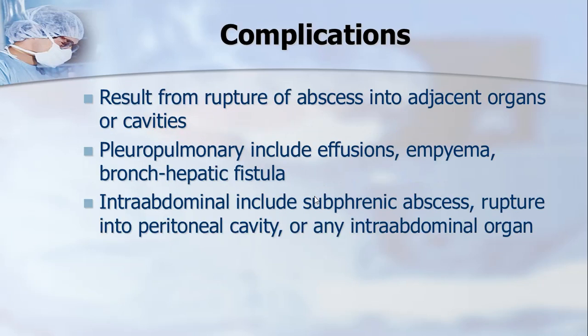Obviously, complications of the disease: rupture of the abscess to adjacent organs and cavities, they can enter. Pleuropulmonary complications like effusion, we have already discussed that. Empyema, obviously, if pleuritis takes place and eventually infection sets in the pleural fluid, the empyema sets in. Bronchohepatic fistula is something that very rarely happens, when the communication between the ruptured liver abscess to the pleural cavity and eventually into the bronchus takes place. It's rare, very rare, but a potential is there.